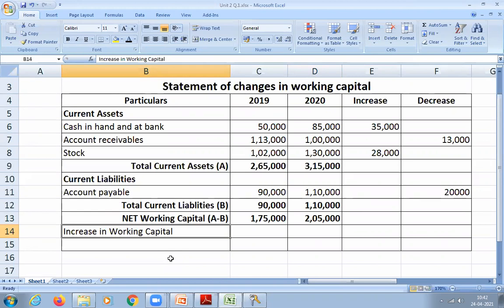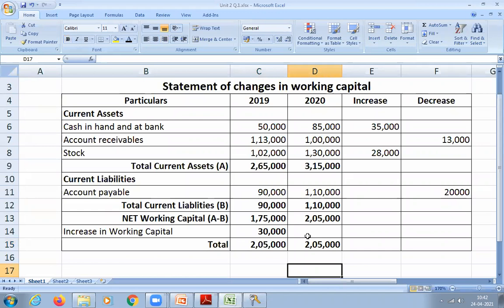So where are you going to write? In the 2019 column, that is correct. 30,000. Okay. So now the total becomes the same. Yes or no? So how much will the total be now? For 2019, 2,05,000, and for 2020 also 2,05,000.